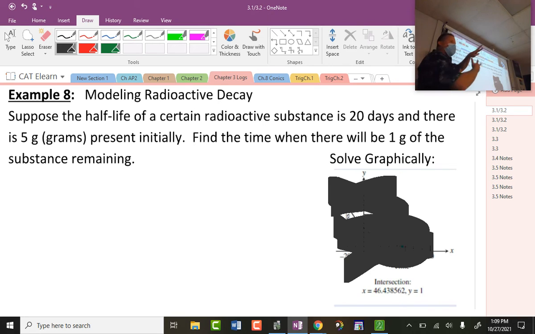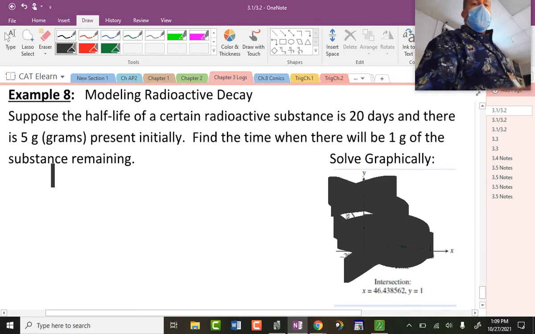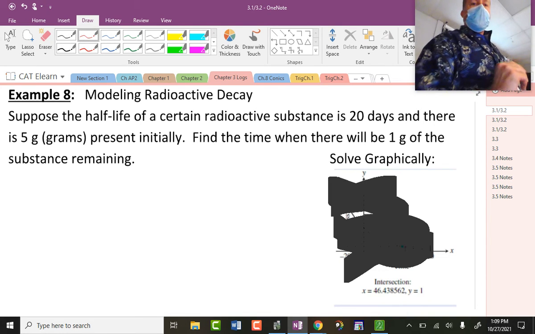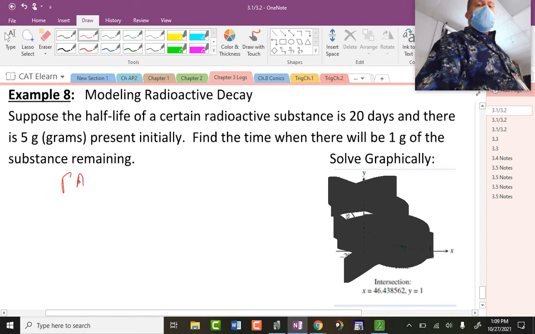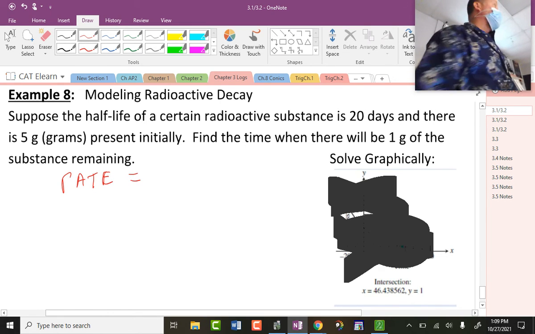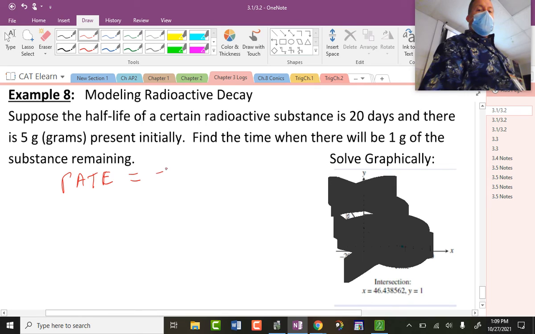So within that question, it doesn't really tell you what to do. What you have to do is find the equation. You have to find the equation for this in this format. Actually, I don't have my pen ready. Okay, so first thing, what is the rate? First of all, is it a positive or a negative? Decay. So what's the rate, positive or negative? Negative. So the rate is negative 50%, or negative a half.